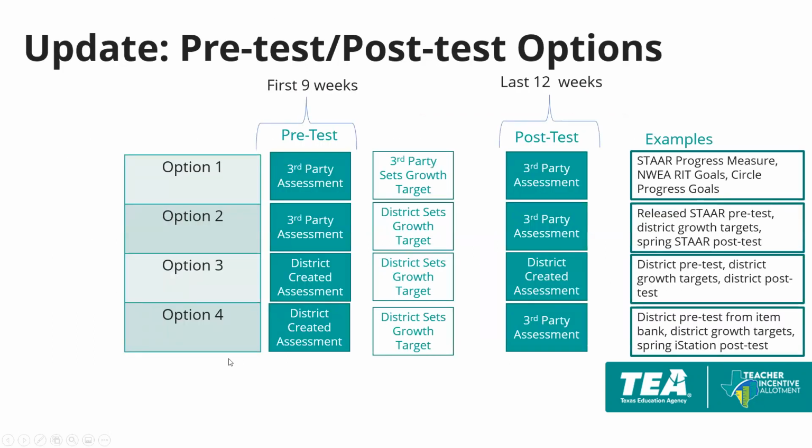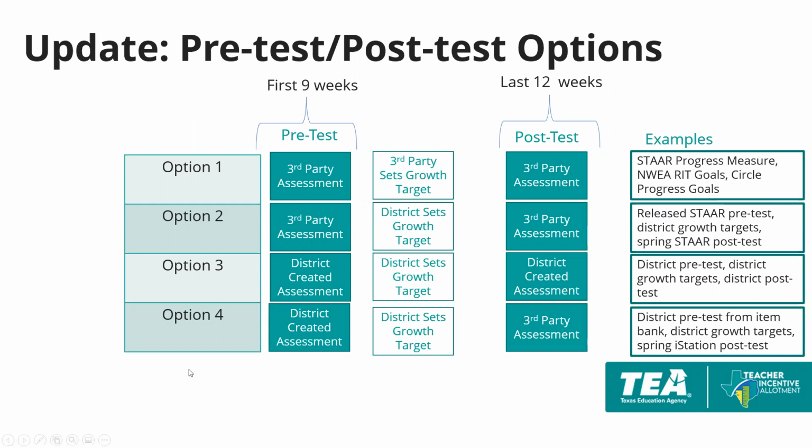You may have noticed that the other student growth measure is not a tab on this expansions modifications application. That is because the other student growth measure has been merged into pre-test, post-test options in terms of who creates the pre-test, who sets the growth target, and who creates the post-test. Your district will not need to determine if the other student growth measure is changing to a pre-test, post-test. You will only need to determine if the assessment itself is changing.